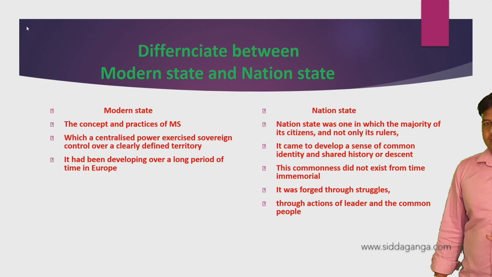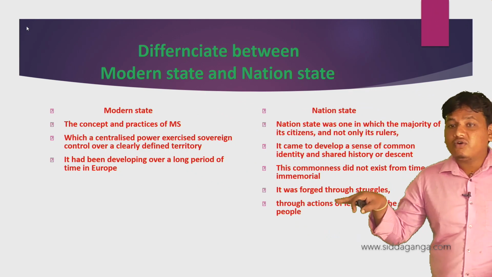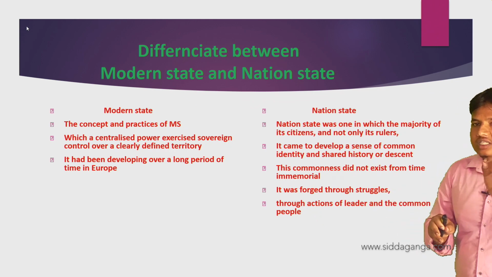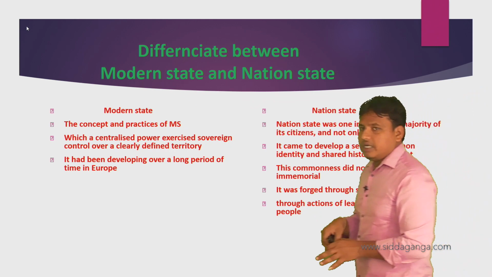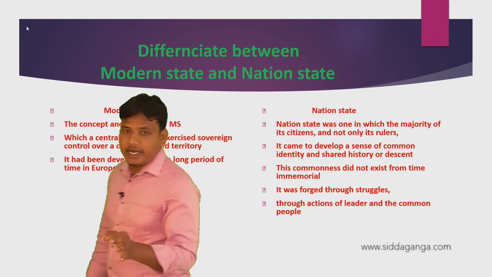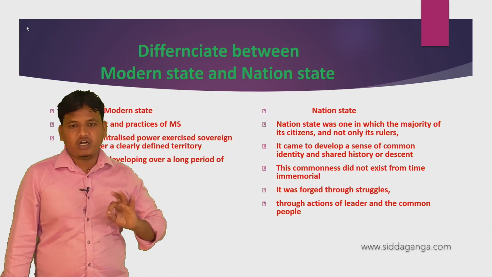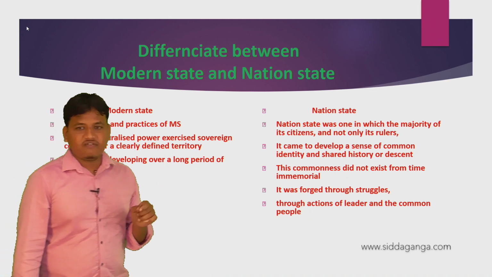For one example, the nation state was forged through struggles. Forged means made through struggles. It was not made by waging war. The nation state was made through struggles, not wars, through the actions of leaders.